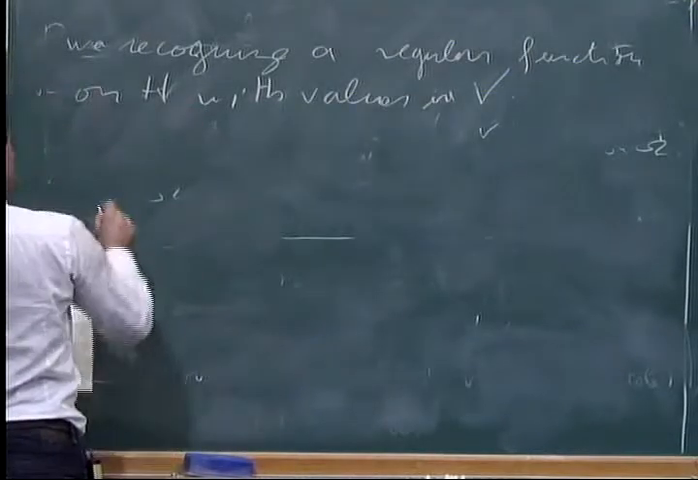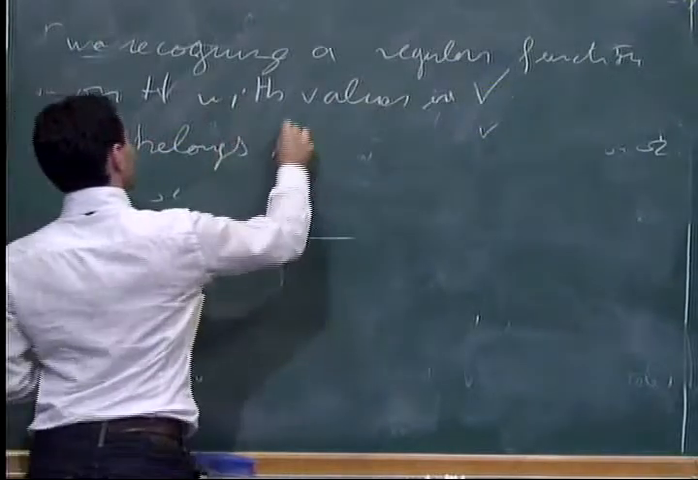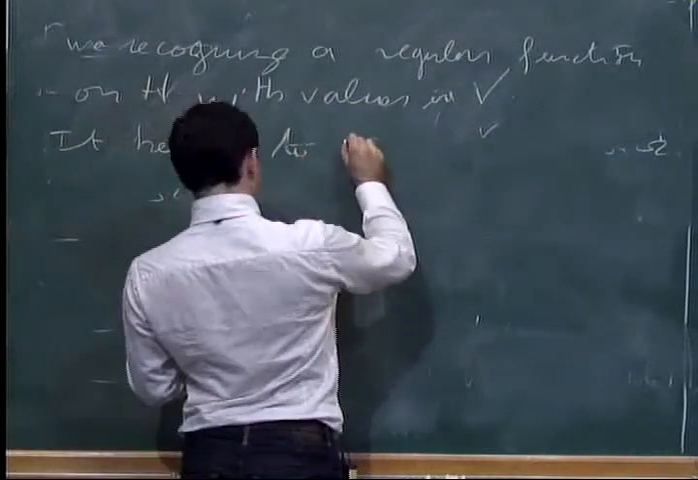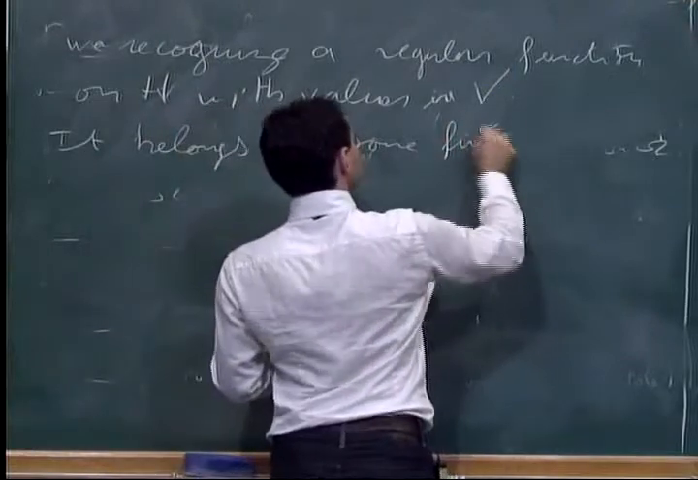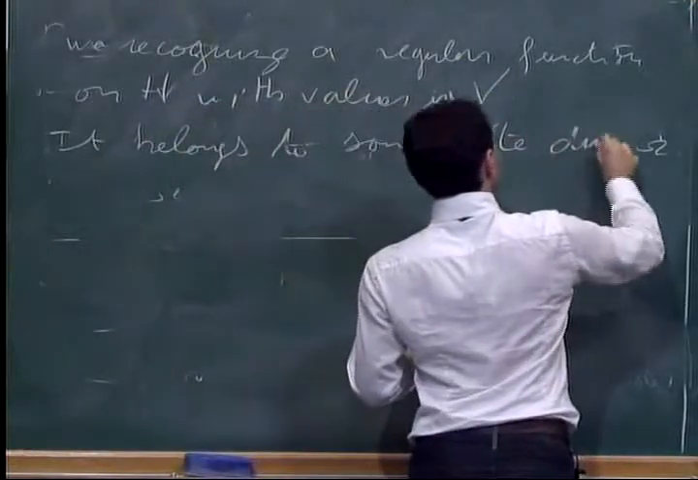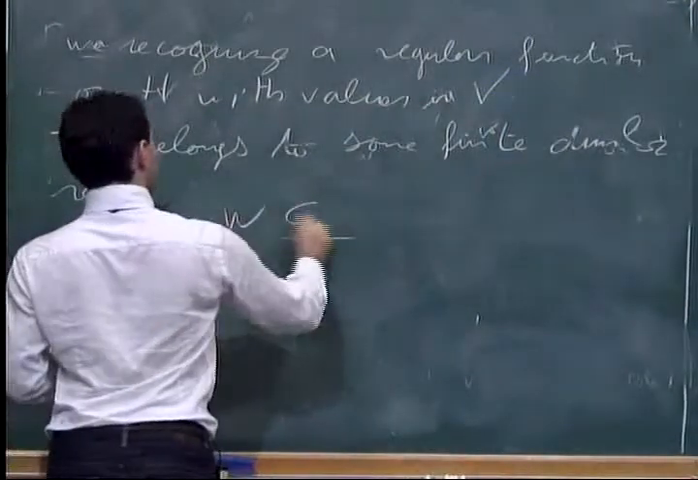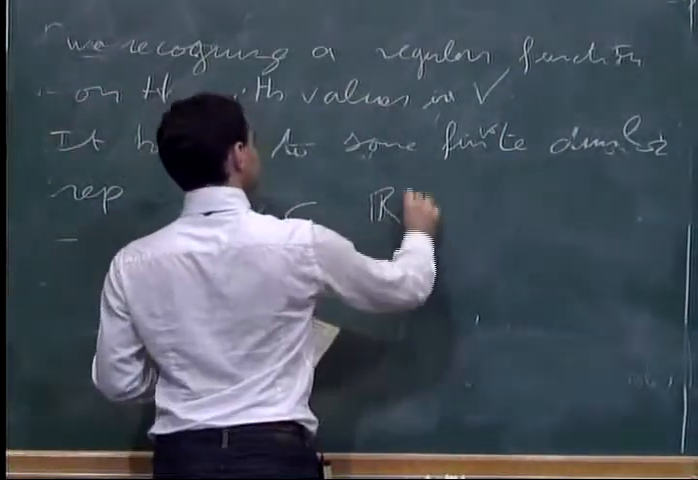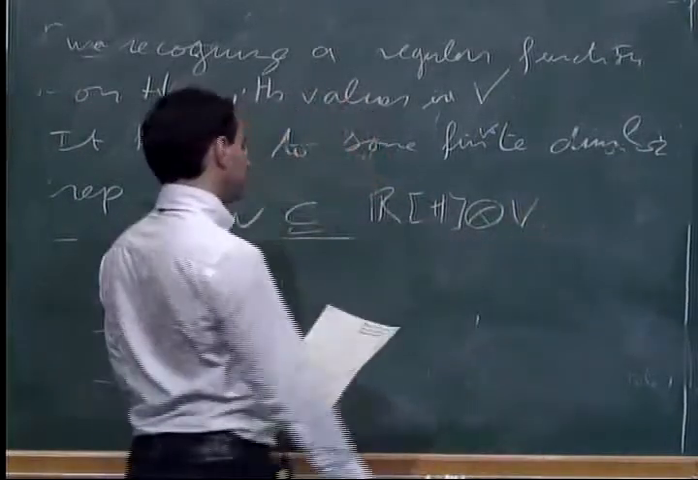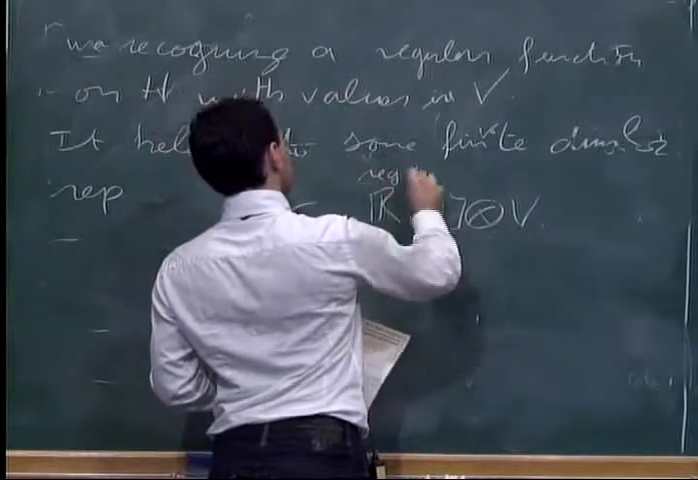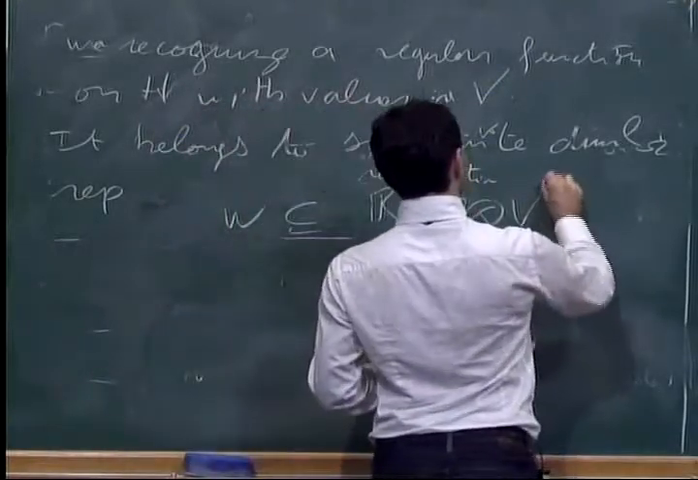So this function belongs to some finite dimensional representation W inside regular functions tensor with V. So actually here it's a regular action, and here it's a trivial action.